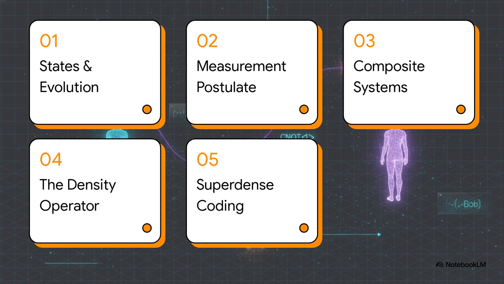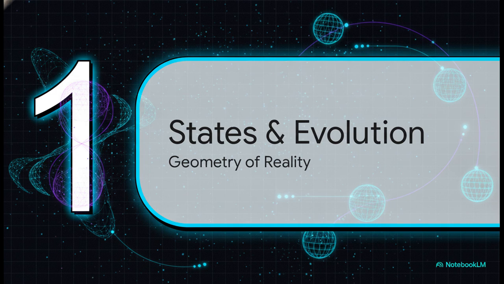Okay, here's our game plan. We're going to ascend in complexity, starting with basic states and unitary evolution, then hit the measurement postulate, composite systems and entanglement, the density operator, and finally culminate in a literal quantum protocol heist, superdense coding. All right, kicking things off with Section 1, States and Unitary Evolution.